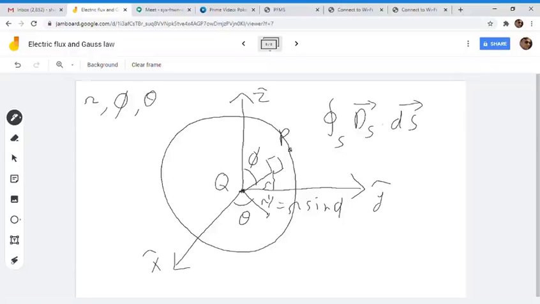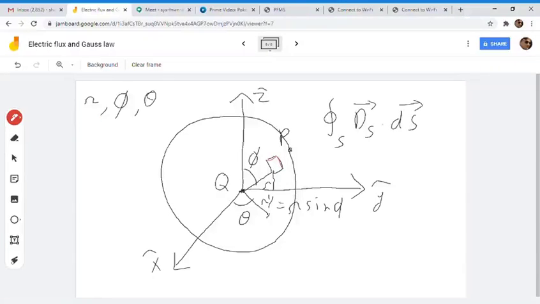Just check that I'm not interchanging the variables phi and theta, but the definition is here. We need an angle between z and r, and an angle between the x-axis and the shadow of this r. To make this differential surface, what do we need to do?